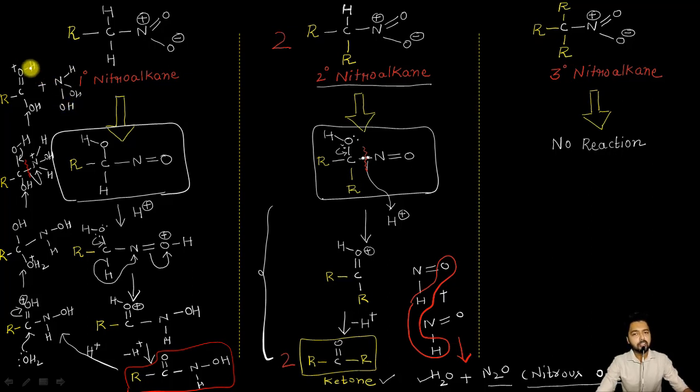And finally, what is going to happen is, oxygen being electronegative, it will release this H positive ion, giving R, single bond C, double bond O, OH, meaning a molecule of carboxylic acid, plus, I'm sorry, it is not OH here, it is a hydrogen atom, you can see from here.